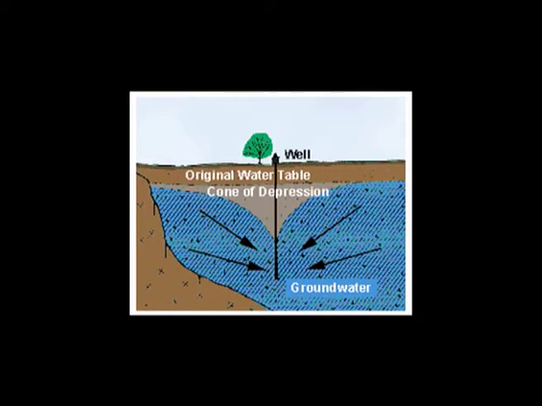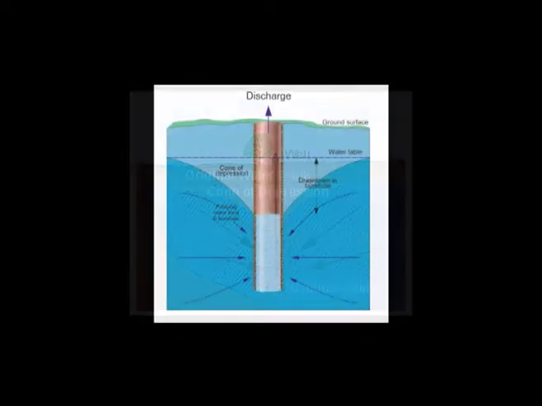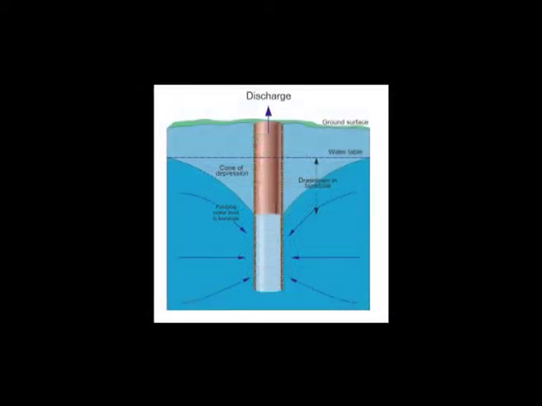In this picture you can see the original water table on the first side, and the cone of depression is a depressed cone. Due to excess pumping from a well, the water table is positioned on a lower side just like a depressed cone. So, this is the cone of depression. This is also another schematic representation in which the water table is lowered due to excess pumping from a well.